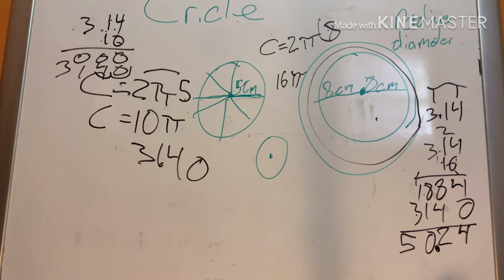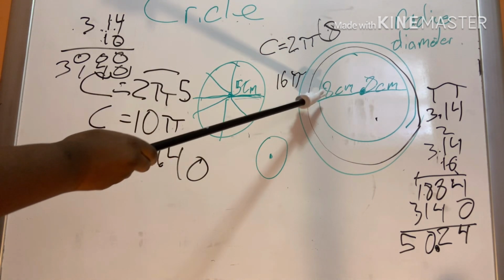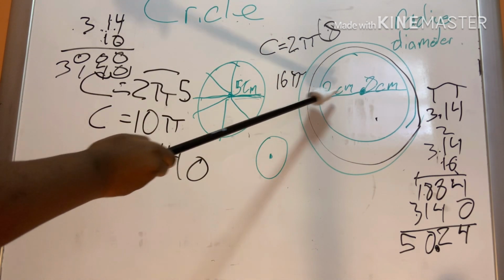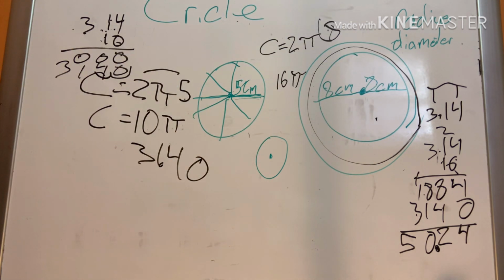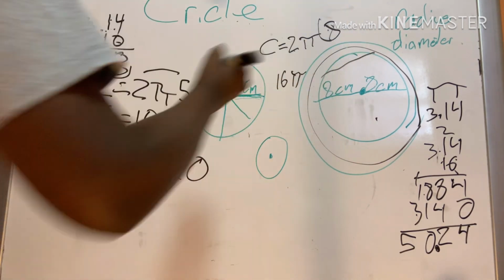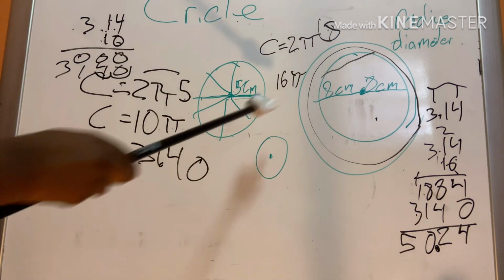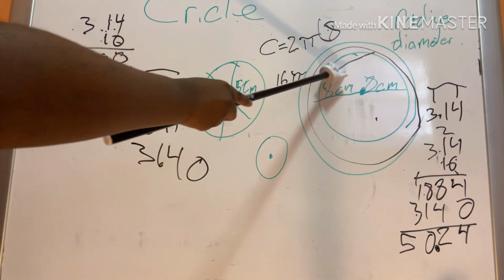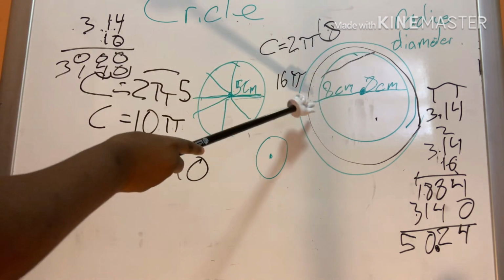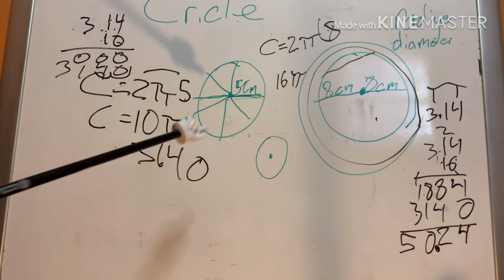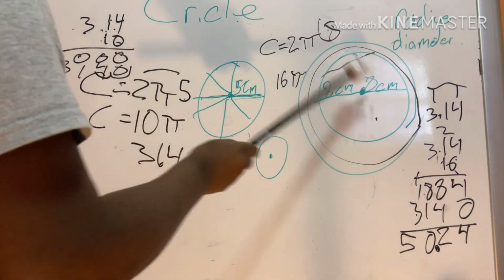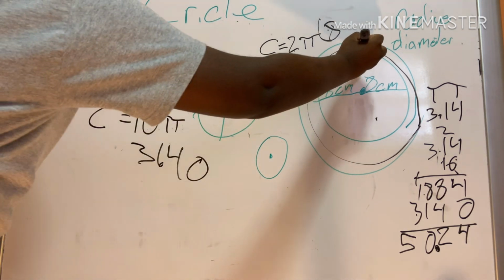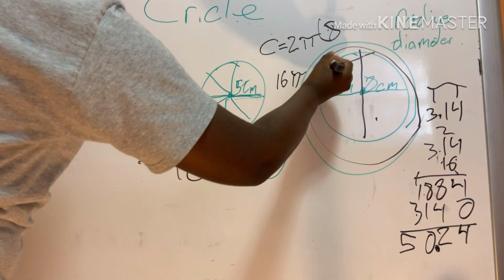And don't forget that diameter is just 2 radiuses, or from one end of the circle to the other end connected, from the biggest part. When I mean the biggest part, if you did it like this, that's not the widest width it can possibly go. This is. What I mean by that is from here to here is one of the biggest parts.